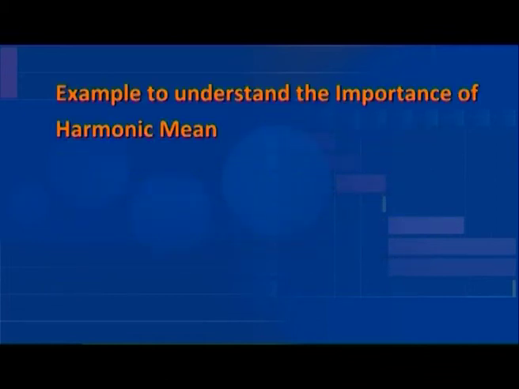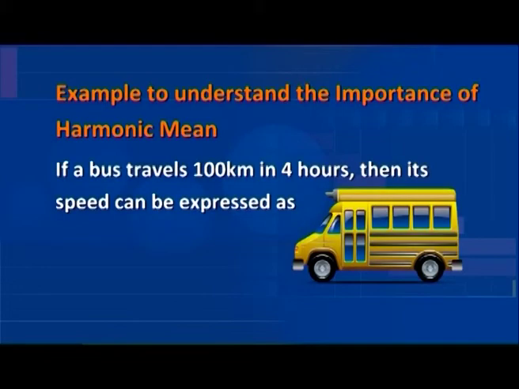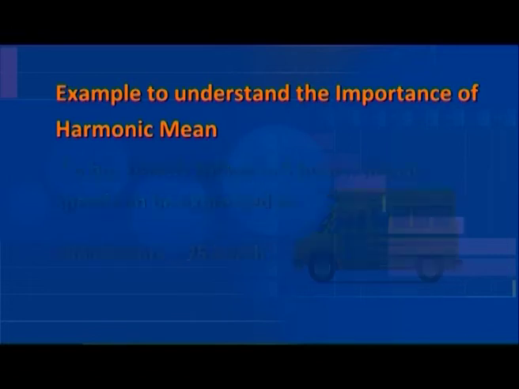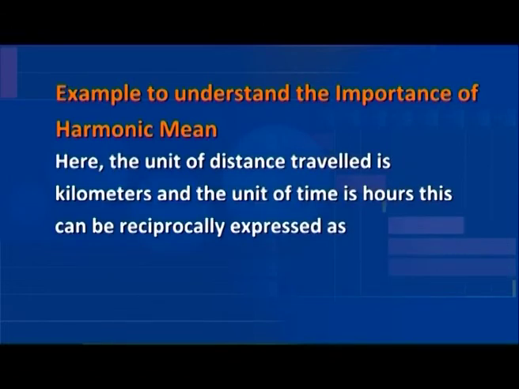Let us take an example to understand the importance of harmonic mean. If a bus travels 100 km in 4 hours, then its speed can be expressed as 100 km by 4 hours, which is equal to 25 km per hour. Here, the unit of distance travelled is kilometers and the unit of time is hours.